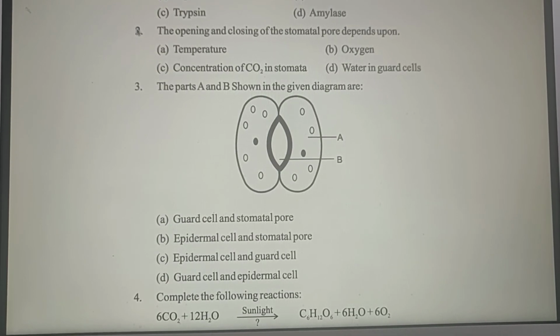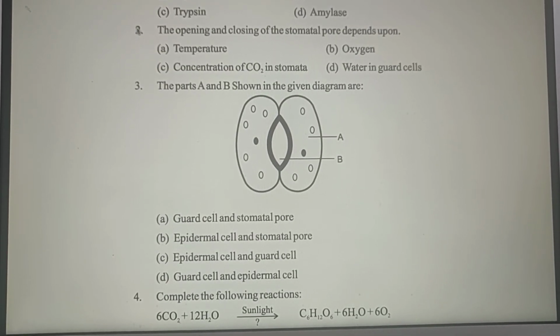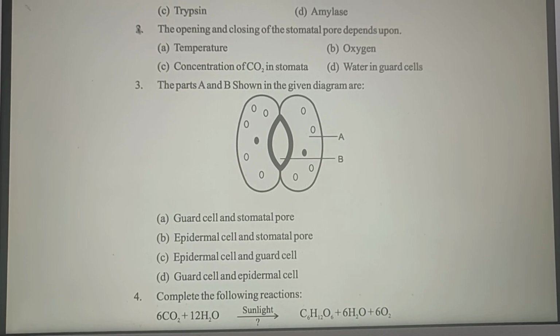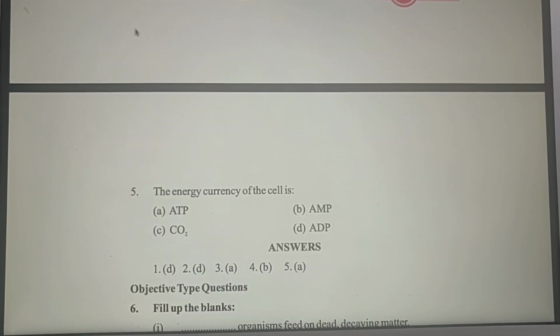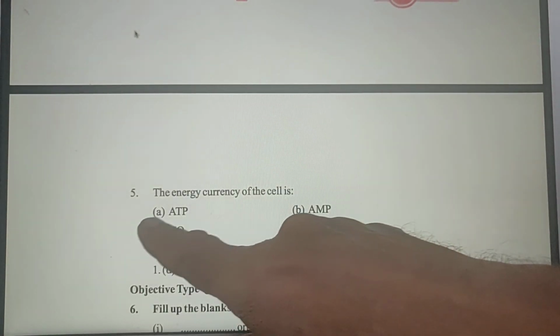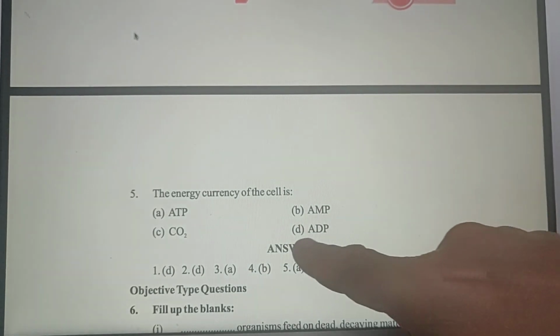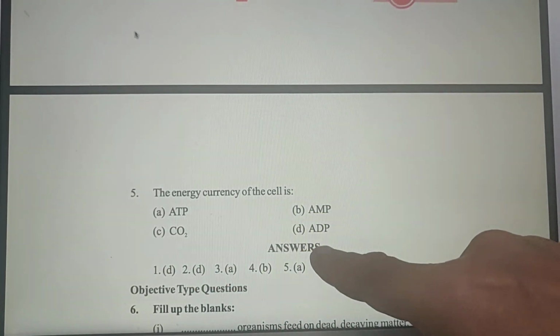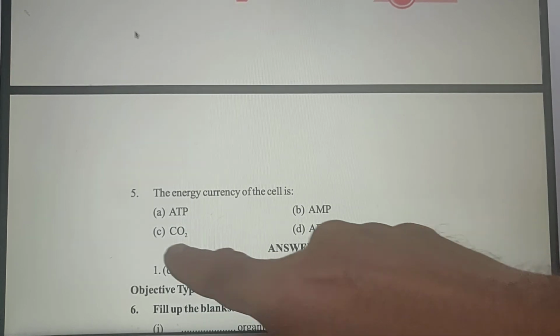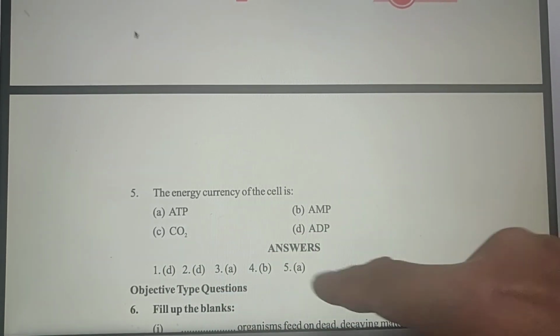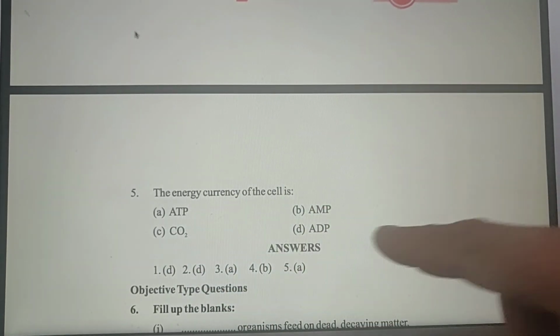So this is the format of your paper. First 14 questions will be asked in this way. Multiple choice question, like energy currency of the cell, maybe out of these: ATP, carbon dioxide, AMP or ADP. He has written AMP or carbon dioxide just to make you confused, and ATP, ADP he has written here.